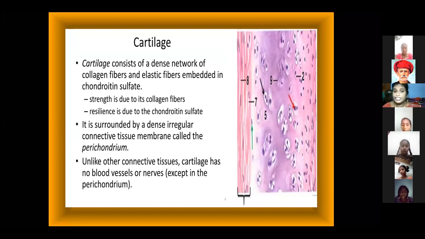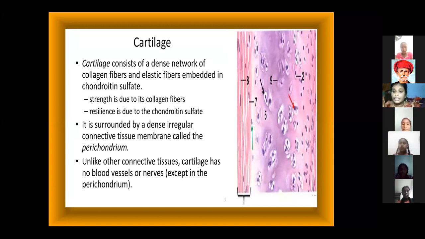Cartilage consists of a dense network of collagen fibers and elastic fibers embedded in chondroitin sulfate. Chondroitin sulfate is a kind of chemical substance. It is the framework, the network, in this cartilage.